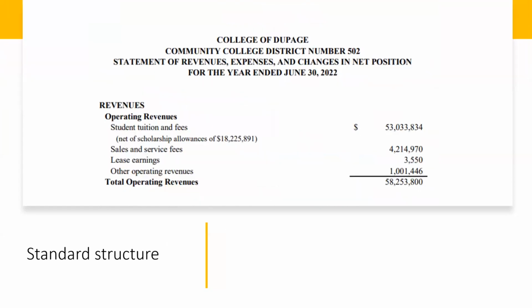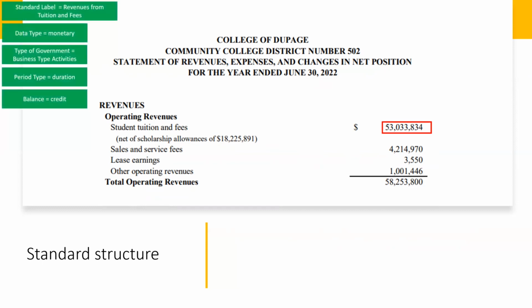Let's consider a very different financial statement, this one from the College of DuPage, a community college in Illinois. This is the operating revenue portion of the college's statement of revenues, expenses, and changes in net position. The college needs to report a value for student tuition and fees. While the data reported is vastly different from what the City of New York needs to report, information defining the tuition and fees revenues for the college is structured the same way as any fact reported for the City of New York.